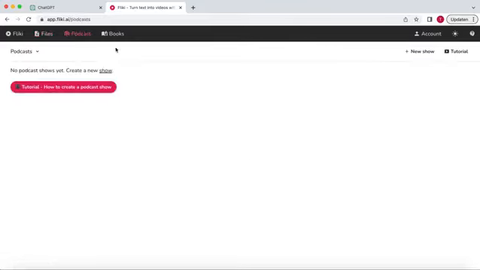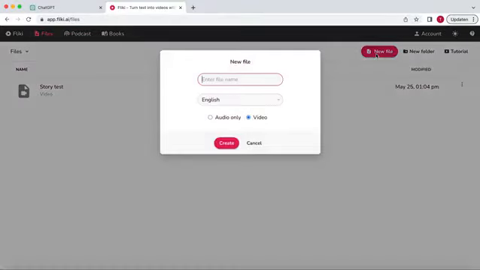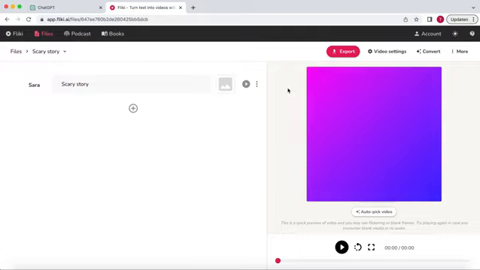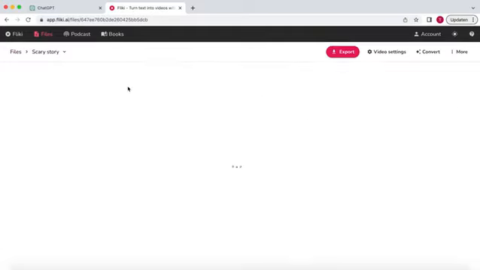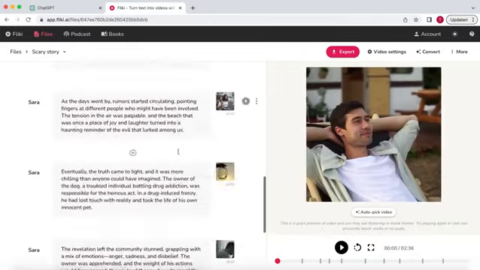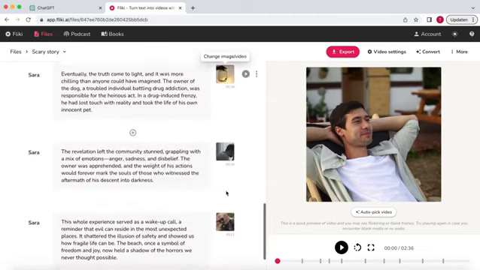Once you've signed in, you have 3 options to choose from. You can make a podcast or an audiobook, but we are going to make a video. Go to Files and select New File. Give it a name and click Create. Now, go back to ChatGPT and copy the story. Paste it into Fleeky. Fleeky's AI will automatically suggest footage based on the story, but we won't be using this feature. Let me show you a better way.